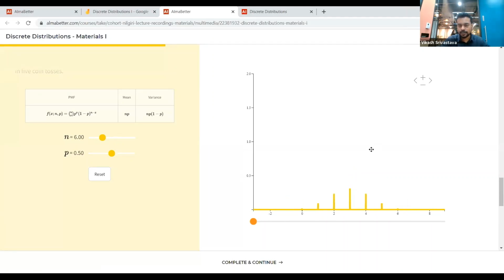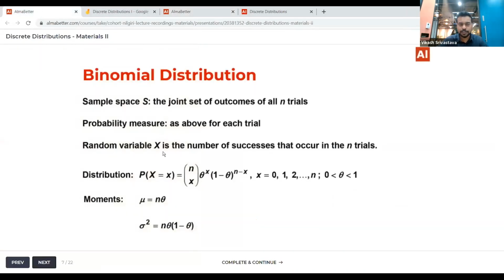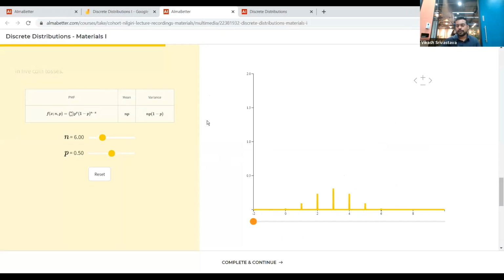As you can see, my random variable in the case of the binomial distribution is the number of successes that occur in the n trials. So let's say I do 6 tosses of a coin in sequence.